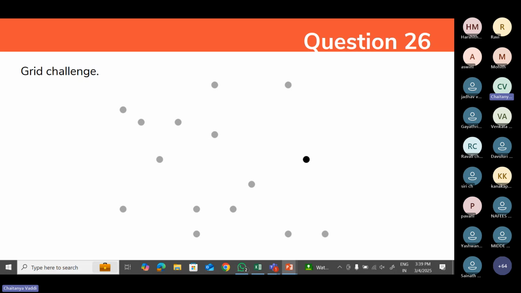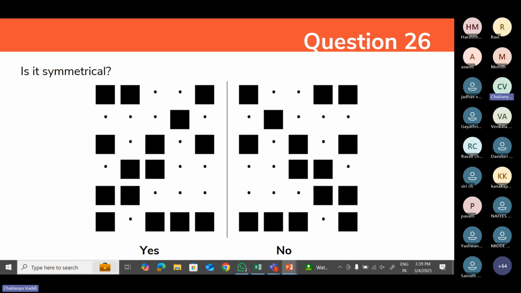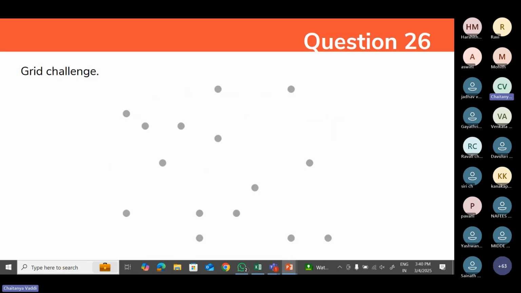This is the first dot which got highlighted. Next, you should identify whether these two figures you are seeing are symmetrical or not, just like a flip image. If yes, click on yes; if no, click on no. After that, the same dots appear again.